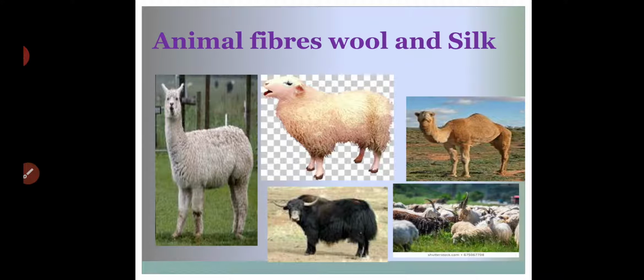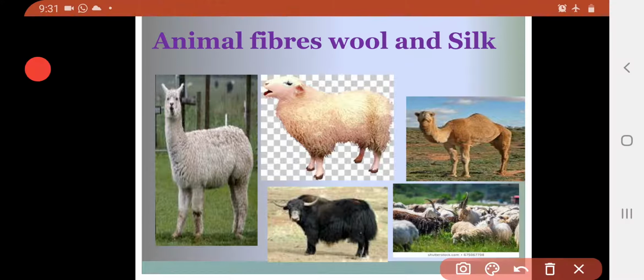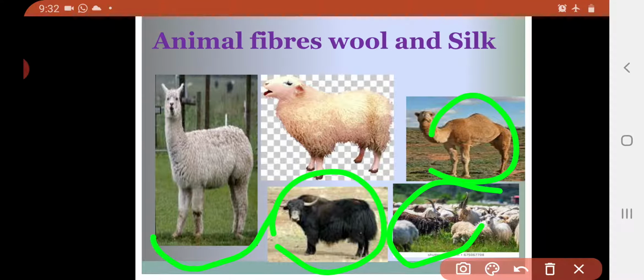I wish you are all familiar with these animals, right? We can see alpaca, yak, camel, and sheep. You are all familiar with these animals. We know that these animals give us hairs, and those are called fibers. So from these animals we are getting fibers. We are going to study how, one by one, by the steps.